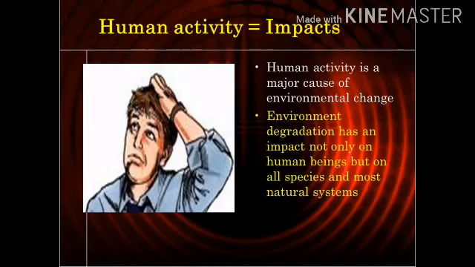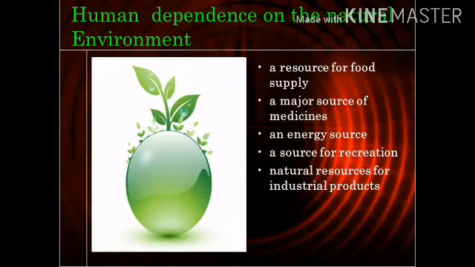So human beings are disturbing our natural environment. And we people depend on the natural environment, because the natural environment serves as the basic life support system. It provides us air, water, land, all. So it is important to maintain a perfect harmony between human and natural environment.